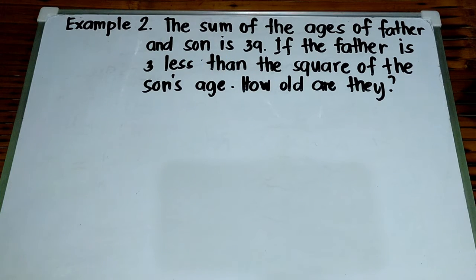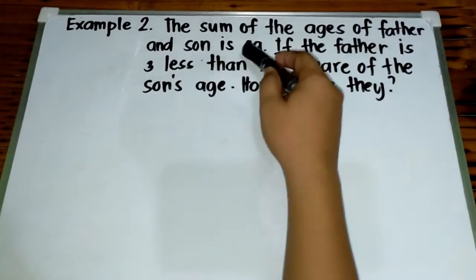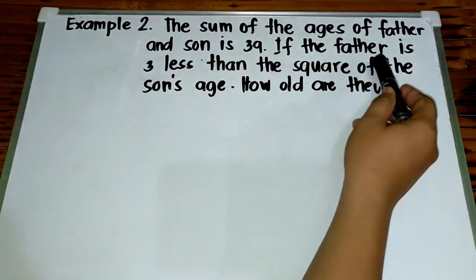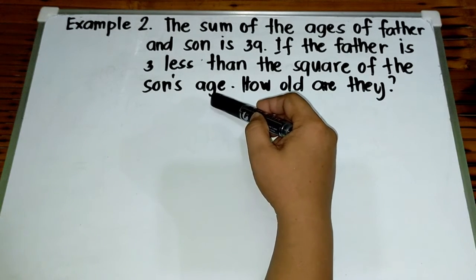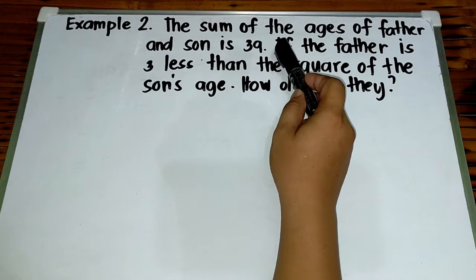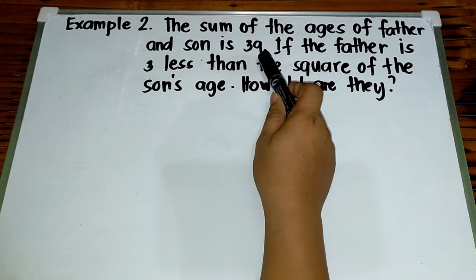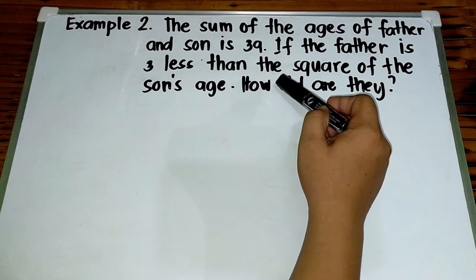Okay, let's have example number 2. The sum of the ages of father and son is 39. If the father is 3 less than the square of the son's age, how old are they? Again, the sum of the ages of father and son is 39. If the father is 3 less than the square of the son's age, how old are they? So again, i-analyze natin yung problem.